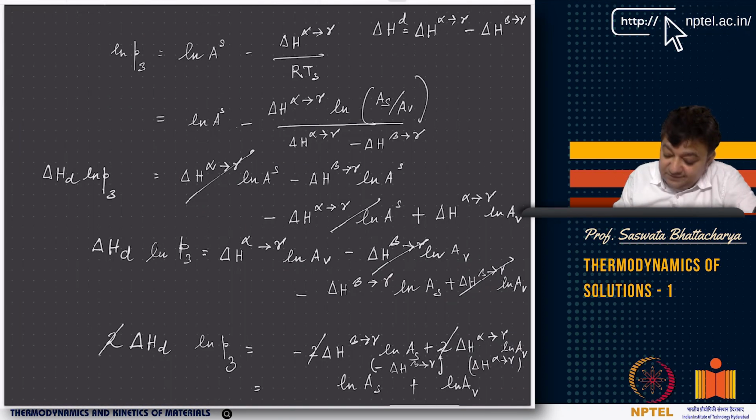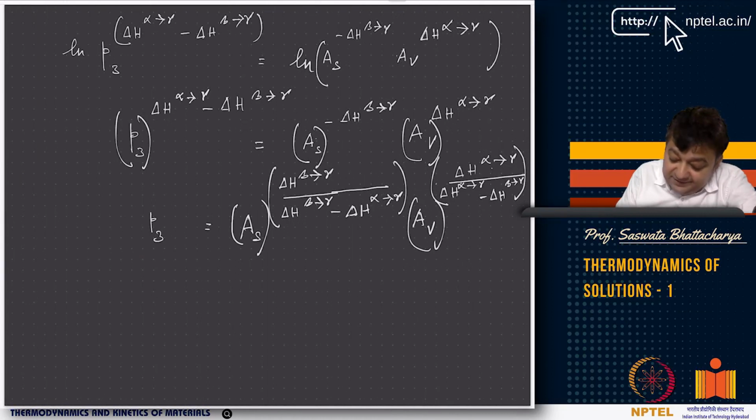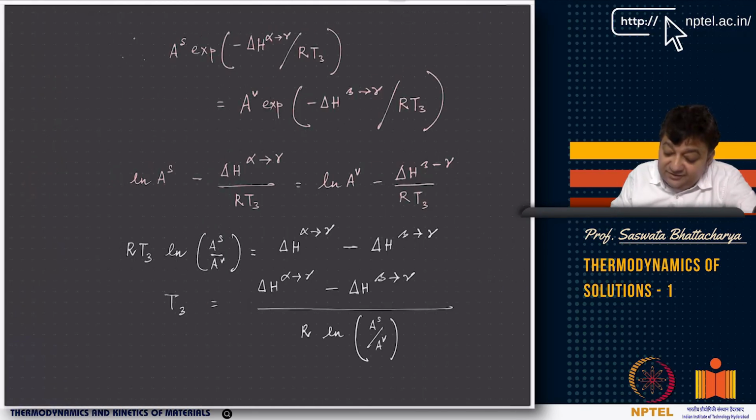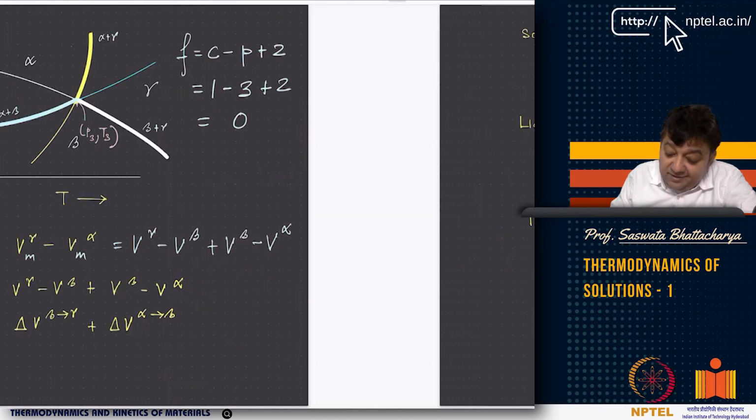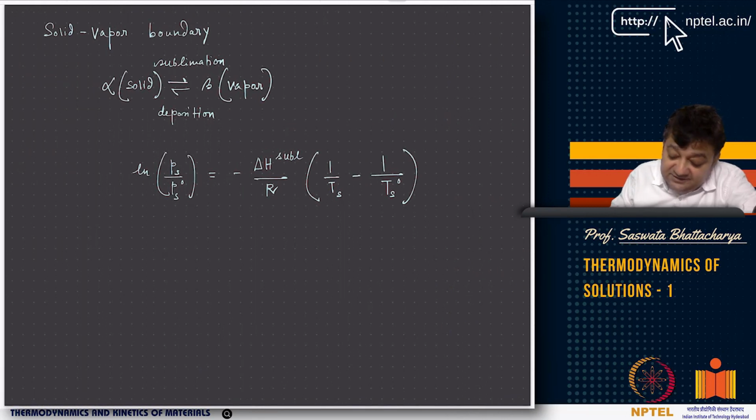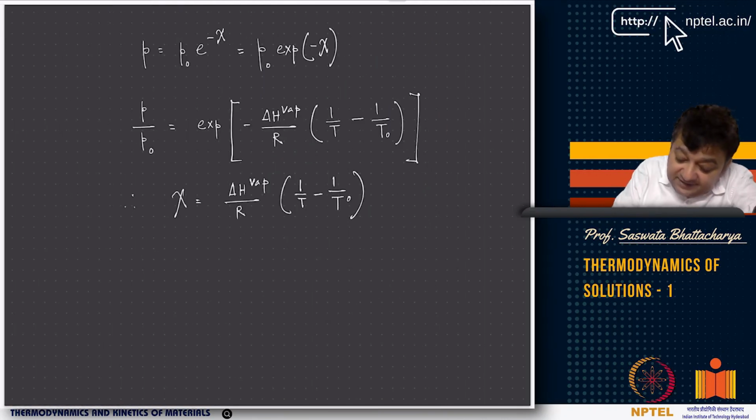Again, some algebraic manipulation later, we have shown that P3, the triple point pressure, is also related to these coefficients AS and AV. And remember the coefficients, this is something you have to remember. How did we look at the coefficients? We did this: P equal to P naught e to the power minus chi. So here P naught is the coefficient.